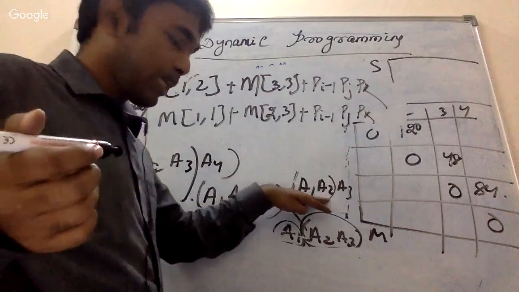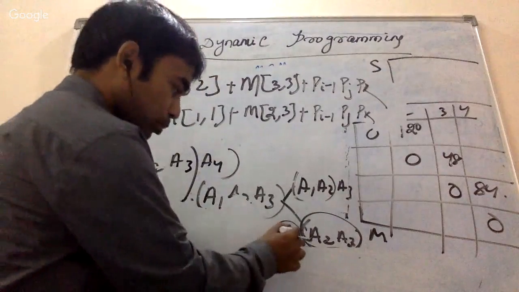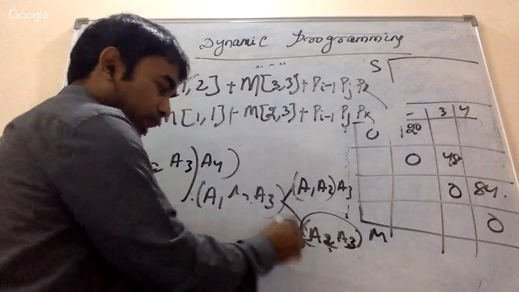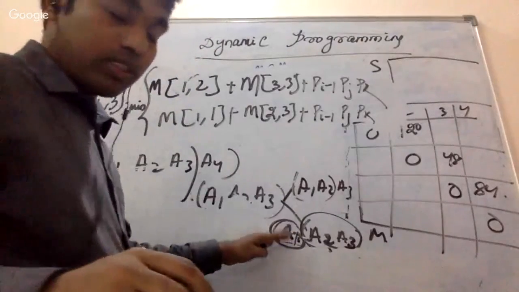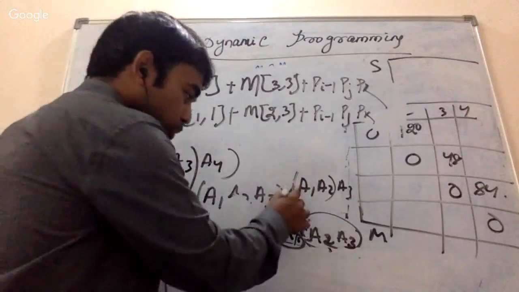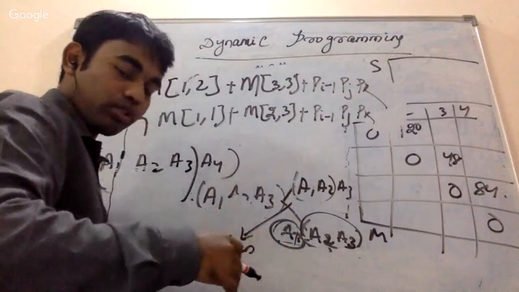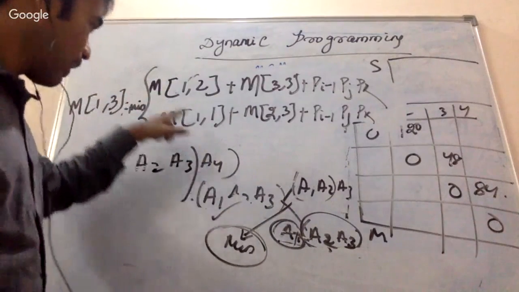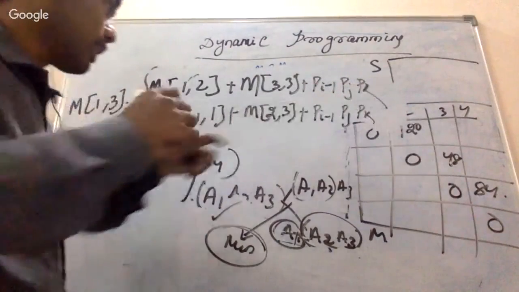Either I multiply a1 a2 first, then a3, or else I first calculate a2 a3, then multiply with a1. Then I need to find whichever is minimum among these two possible solutions, and I am going to take that one. That term I have represented in a recursive formula.